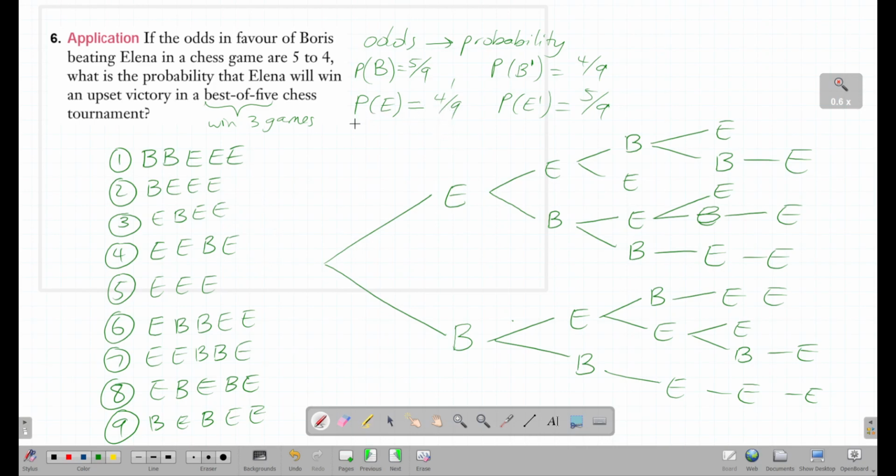And we know that we have the probability for this, and we have the probability for this. The only thing that's missing in the tree diagram is to actually put the probabilities on the branches. So for example, 4 out of 9, 5 out of 9, and then you just keep going from here, 4 9, 5 9, etc., etc. Okay. So we could do this. I'm going to show a sample calculation for one of them.